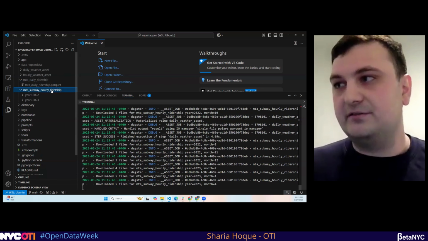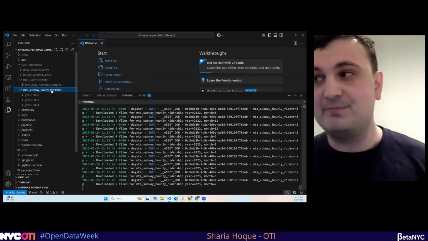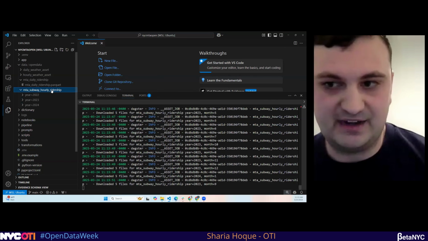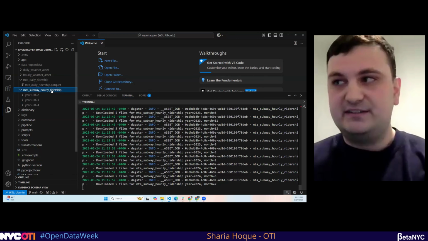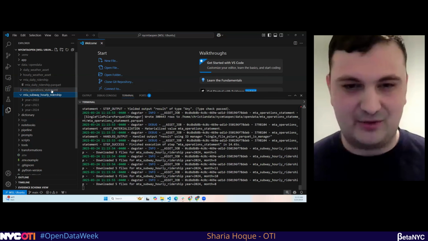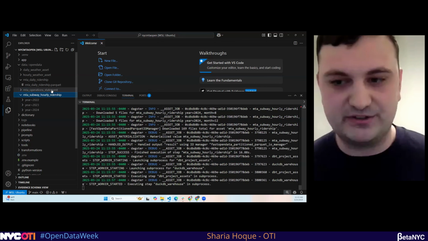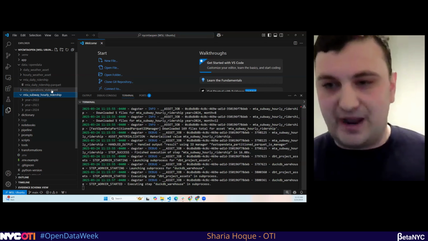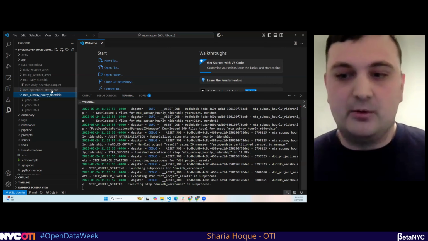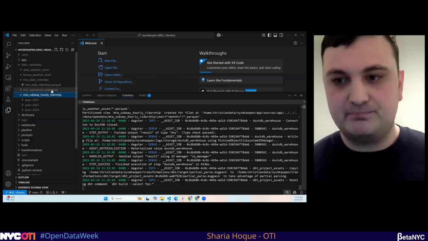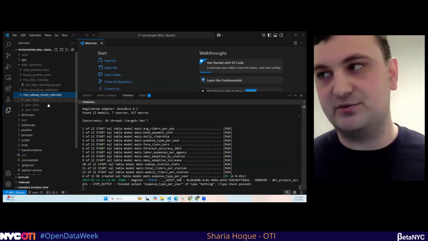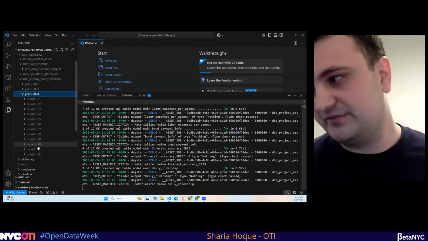It's going to then also download the MTA hourly ridership data set, which I already previously downloaded. The MTA hourly ridership data set is very large, about 70 million rows. It takes a couple hours to download it from Socrata directly. What I've done is I've already downloaded it, put it into Parquet files, and then put it in my R2 instance. That's why I'm able to download these much faster.